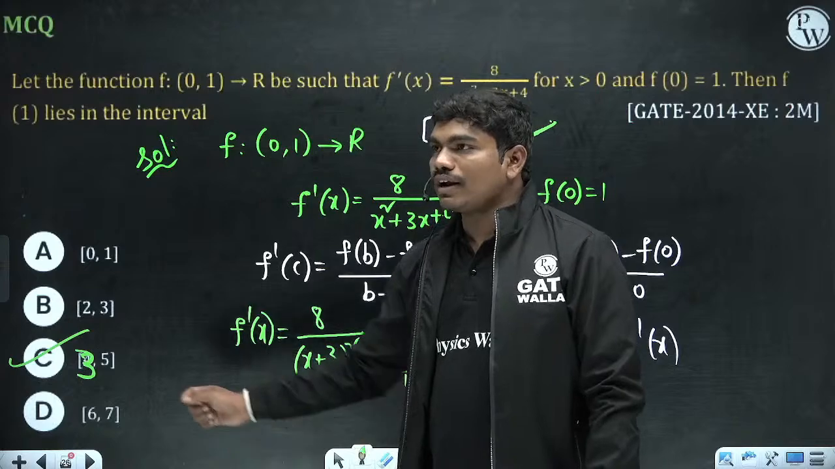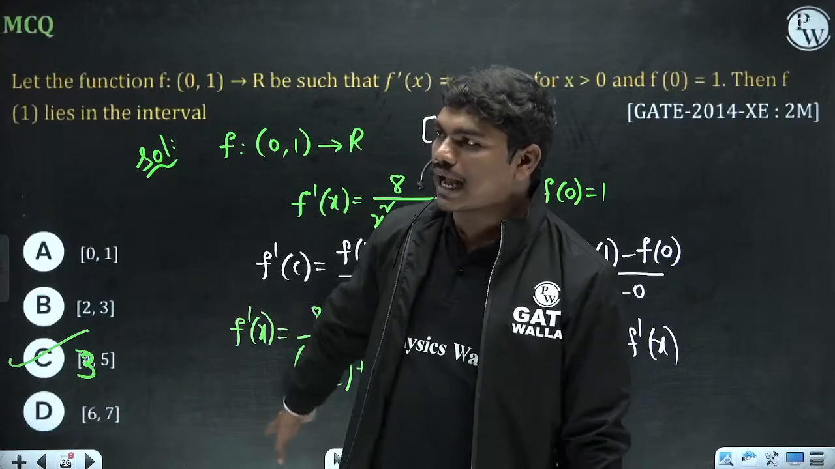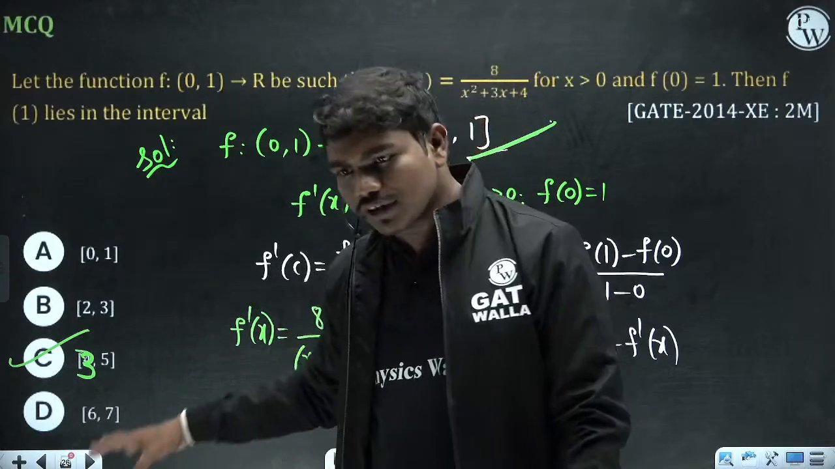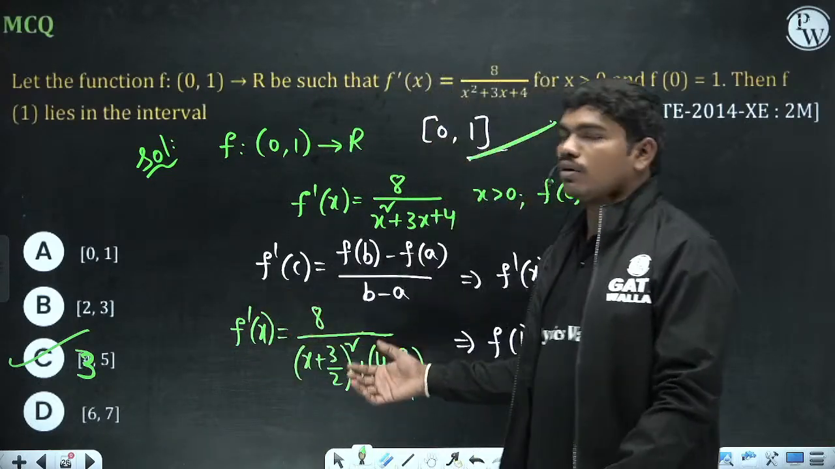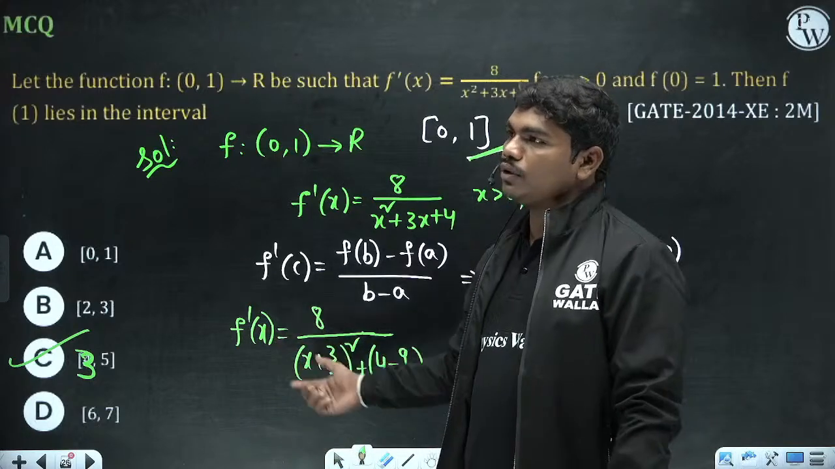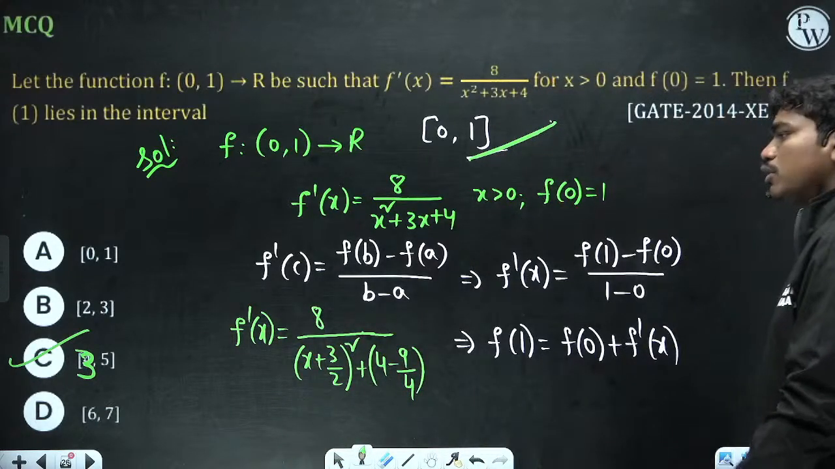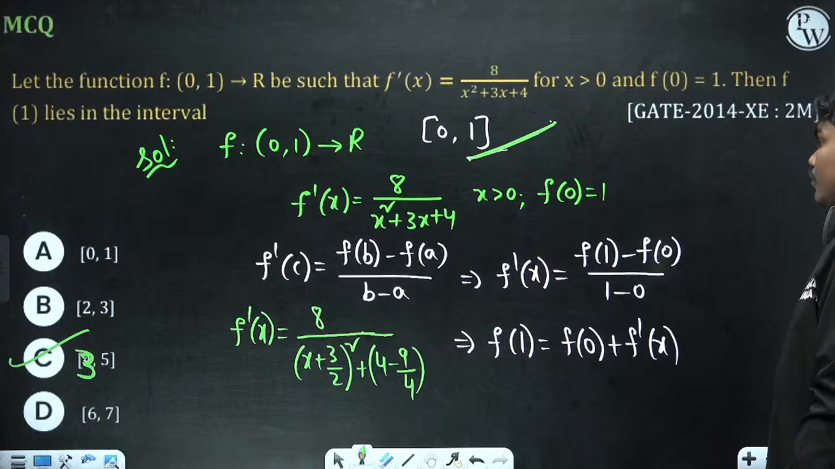Whenever they give you the range for the values, you should go for the mean value theorem concept. It is basically called Lagrange's mean value theorem, so we can use this concept. So 3,5 could be the correct answer. Now if you see this next question,